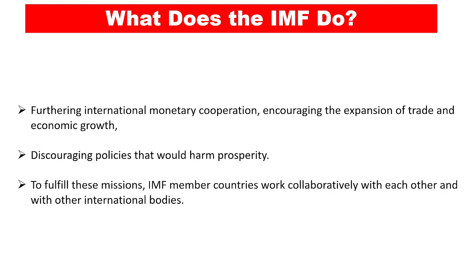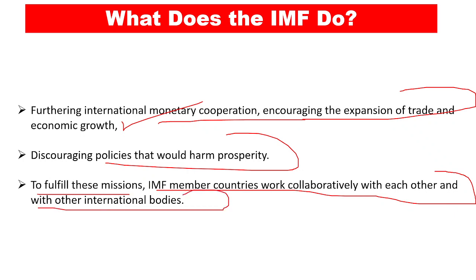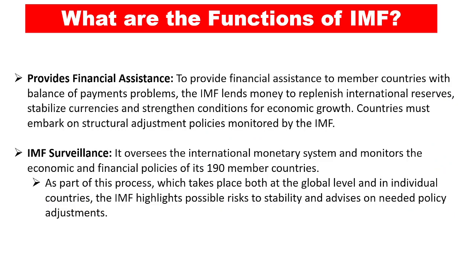But what exactly does the IMF do? Basically, it furthers international monetary cooperation and encourages the expansion of trade and economic growth. It discourages policies that would harm prosperity, and it fulfills these missions through IMF countries working collaboratively with each other and with other international bodies, right? Now what exactly are the functions of the IMF? The first one is to provide financial assistance to the developing and the poor world. Second is the IMF surveillance.